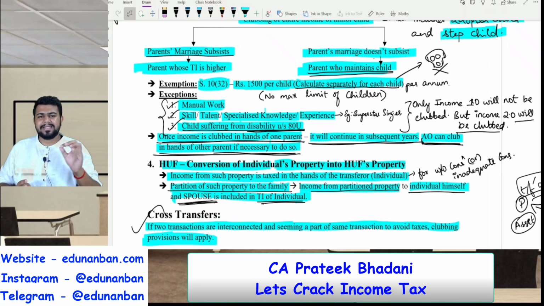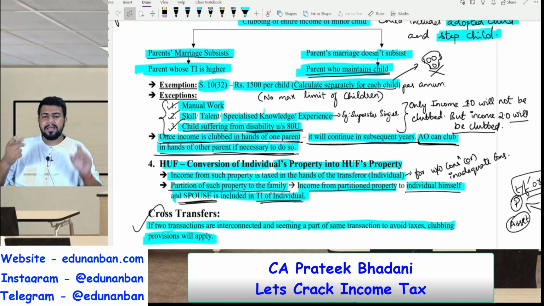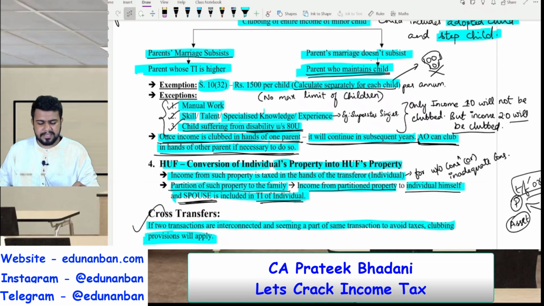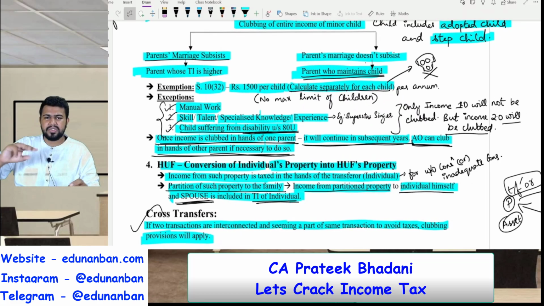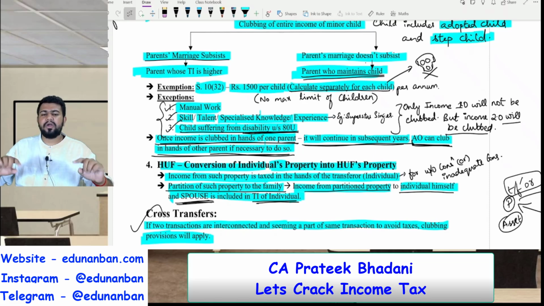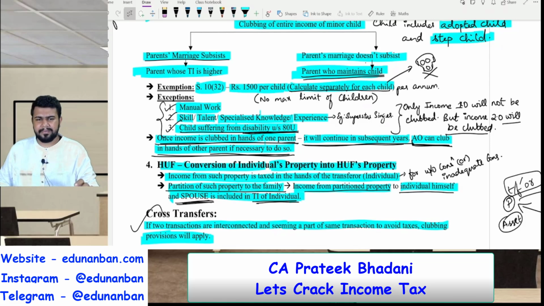And number 3, child suffering from disability under section 80U. I told you that the child will get the benefit of deduction under 80U. Hence, if a child is suffering from disability under section 80U, then the income of such child will not be clubbed in the hands of the parent. So three exceptions: manual work; skill, talent, specialized knowledge, experience; and child suffering from disability under section 80U. In these three situations, if the income is earned, it will not get clubbed in the hands of the parent. The income tax will be paid by the children themselves.